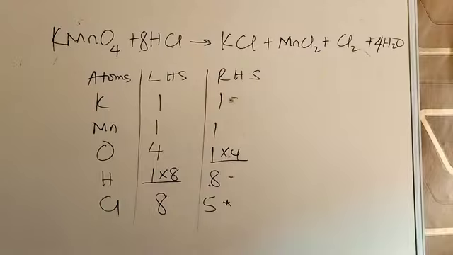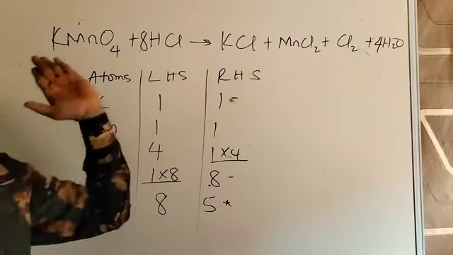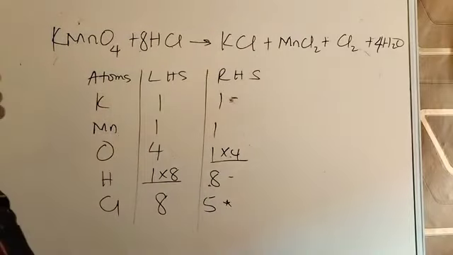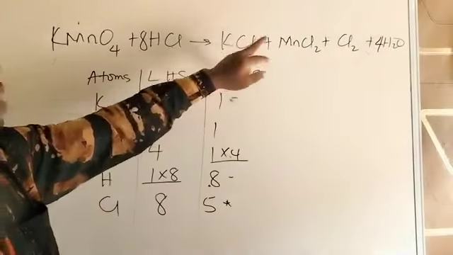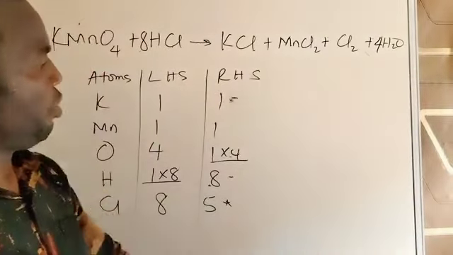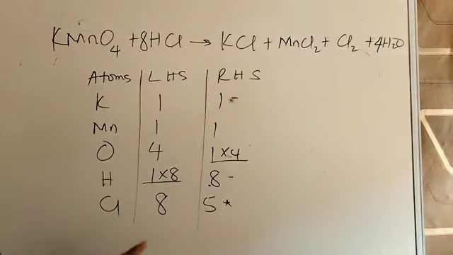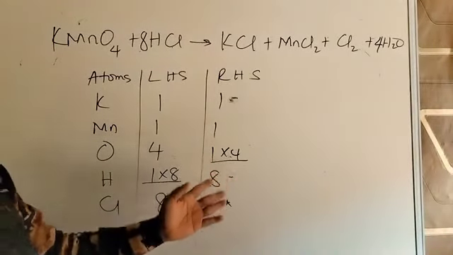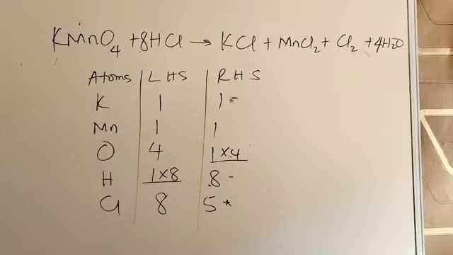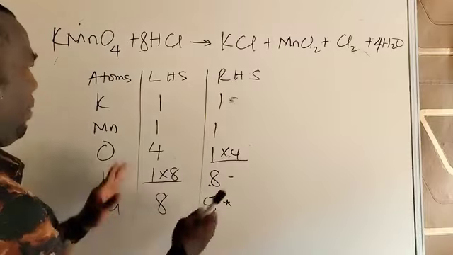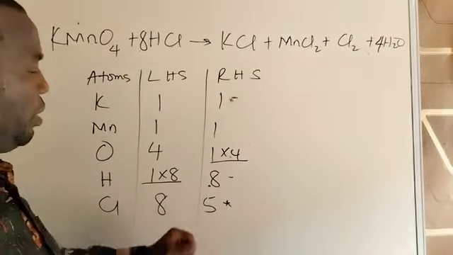You say the element you want to balance, chlorine, does it appear on its own on the other side? Let's check whether it's on the other side. Yes. Chlorine is here, here, and there. So if you count, it's 5. So what then do we do to make it equal to 8? Let's check very well. Now remember that all the elements are balanced except only chlorine.